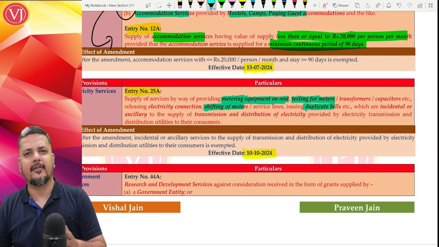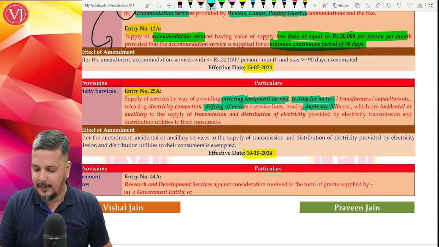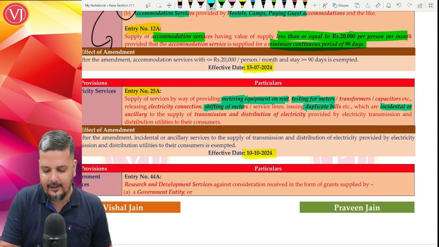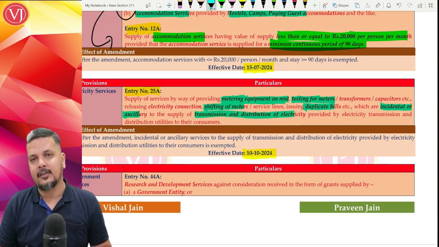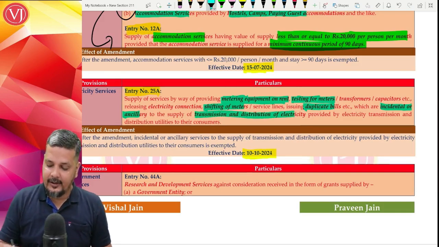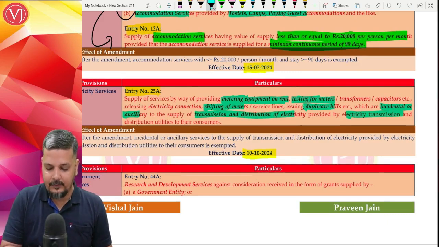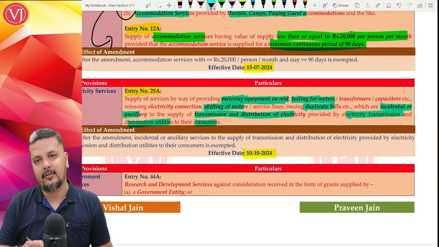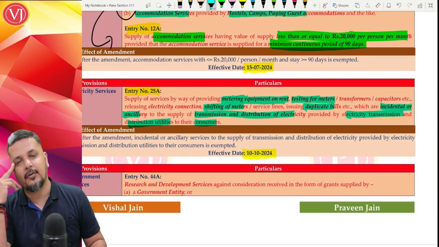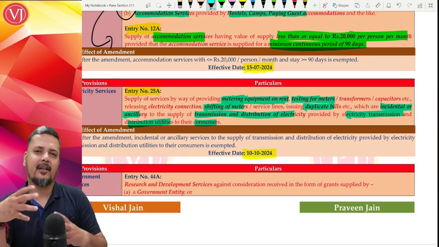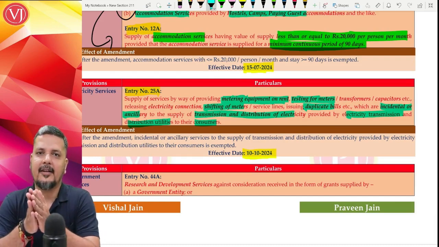There are a lot of such services which EB department may give you, which are incidental or ancillary to the supply of transmission or distribution of electricity, provided by whom? Electricity transmission or distribution utility to their consumers. The main service is the supply of electricity, EB charges.